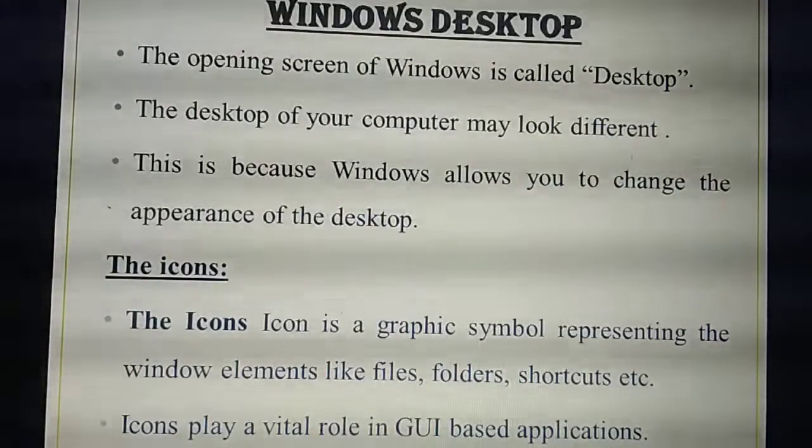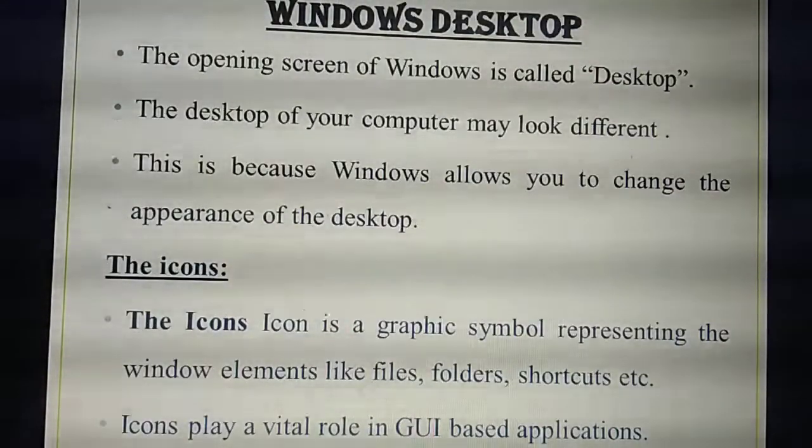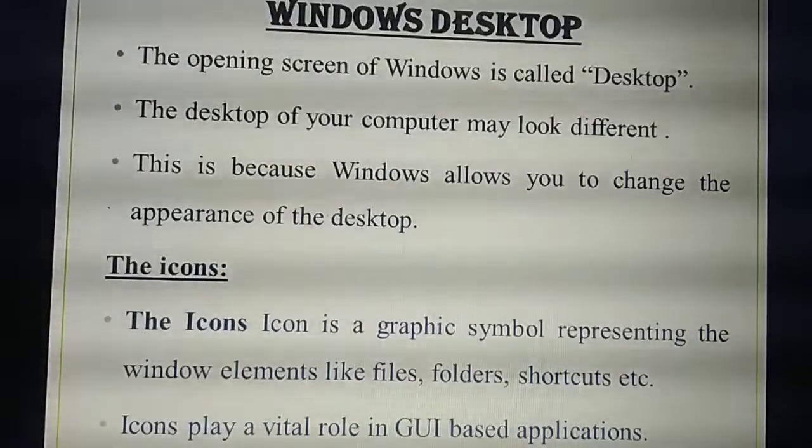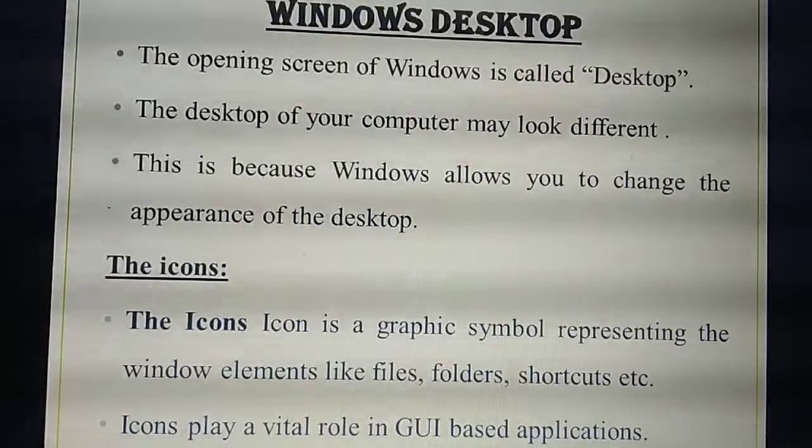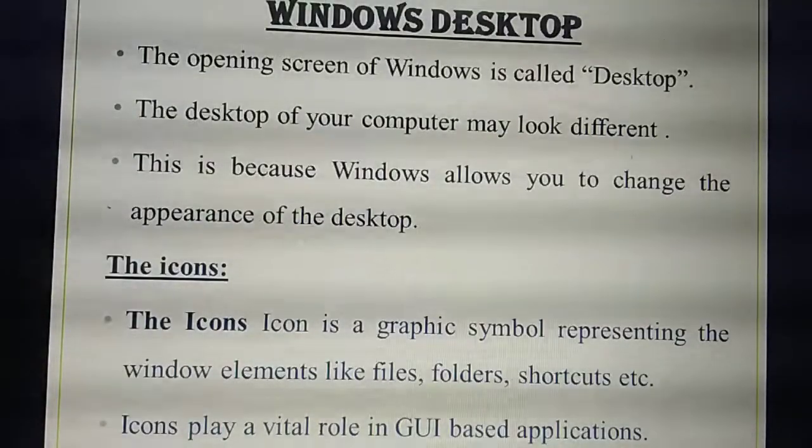The reason I am giving examples of mobile phones is that you are all experienced with mobiles, but you are not much experienced with computers, isn't it? So I am telling every example with mobile phones, so you can easily understand. Now understand what you mean by desktop. Once you switch on the system, one opening screen will appear. That screen we call which screen? Desktop. Each desktop will be different based on which operating system you are using. Understand? Yes.